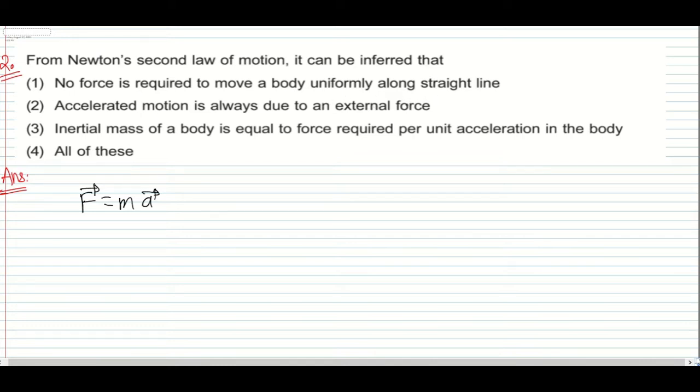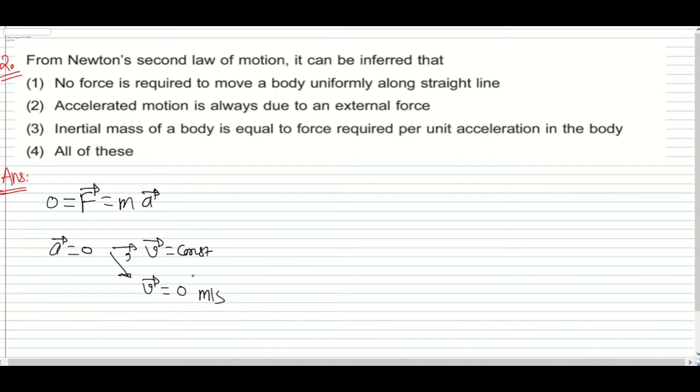The body moves uniformly along a straight line. Yes, that is correct. If external force is 0, we can say acceleration will be 0, which indicates velocity remains constant, or else the velocity will be 0 meter per second, right? So these two cases are possible.